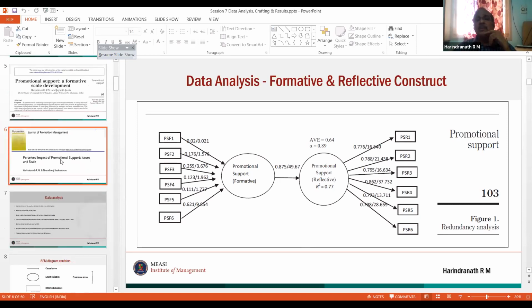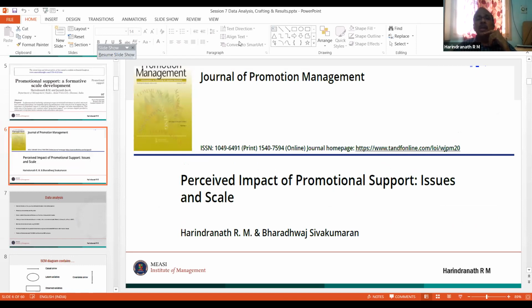I also developed a scale before going into reliability and validity. I also went to a scale called a reflective scale. I have created the same promotional support as a reflective scale also. So the editor has a question. The editor of this particular journal asked me why I want to have a reflective scale when a formative scale is already available, which I needed to answer.